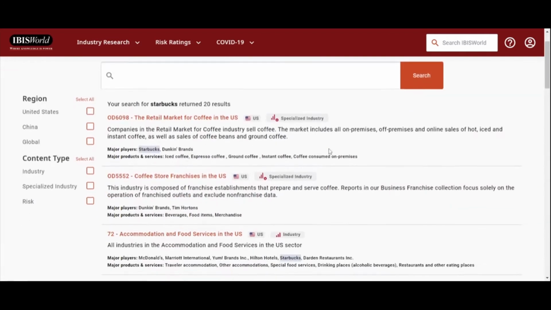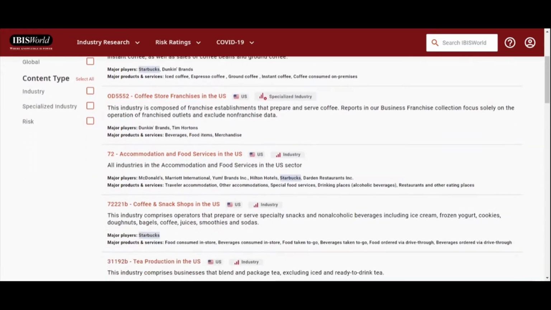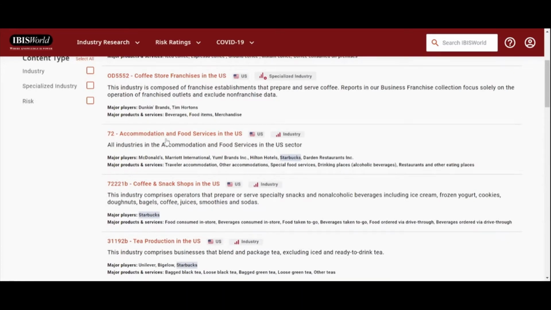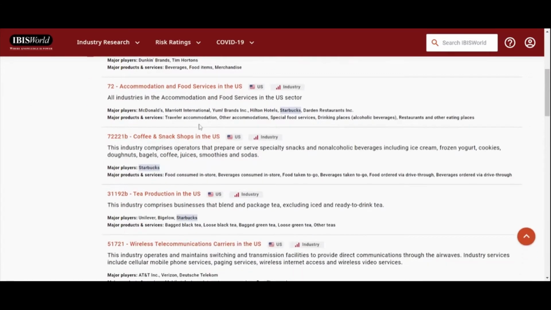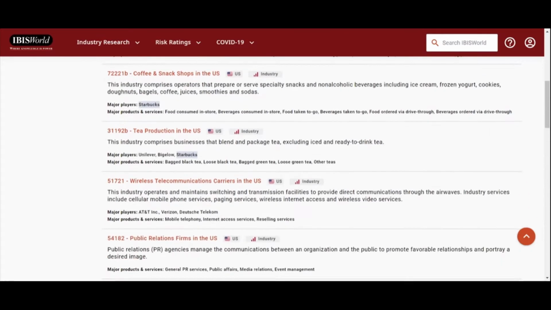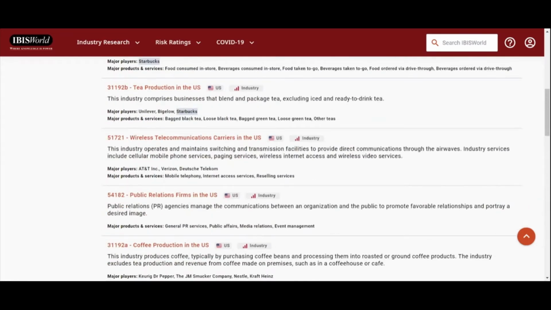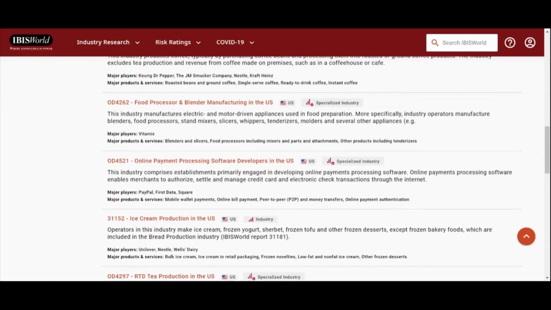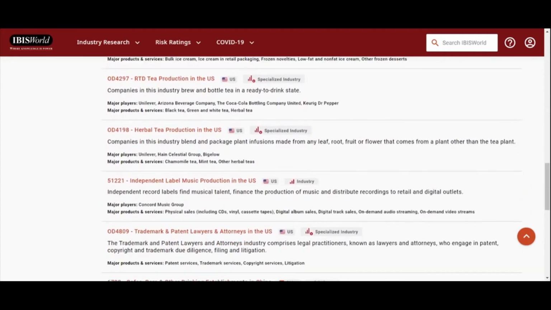And so here I've done Starbucks, and I'm going to get all sorts of different reports related to Starbucks. A lot of these are probably going to make sense. Retail market for coffee, sure. Coffee store franchises, definitely. Accommodation and food service, sure. Coffee and snack shops, yep. And as we go down, some of these are going to be weird, but for some reason or another, they fit with Starbucks. I'm not sure why telecommunications is there, but if we go down further, we'll see independent label music. That's because Starbucks has a music label that they run.